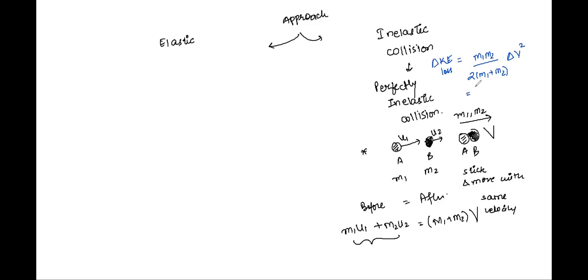I can also write this as half mu delta v whole square. What is delta v? I am changing it to delta u whole square. What do I mean? There is something called mu, which can be defined as m1 m2 upon m1 plus m2. This is called the reduced mass.